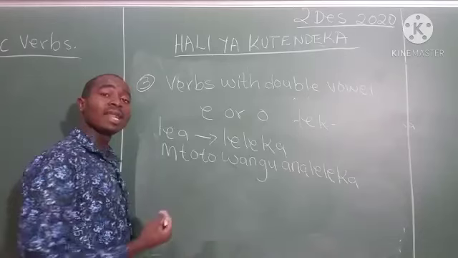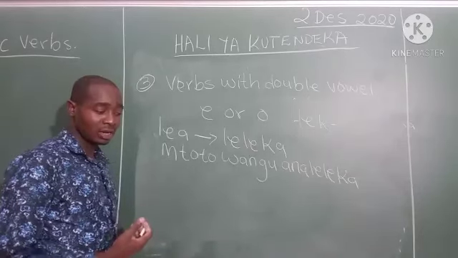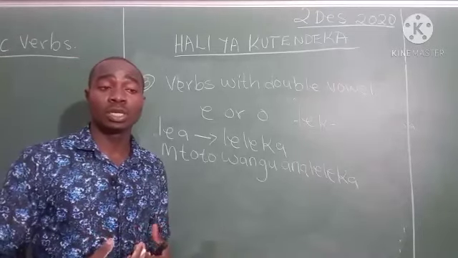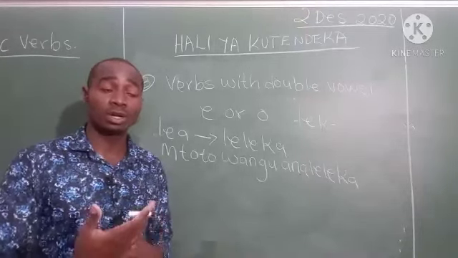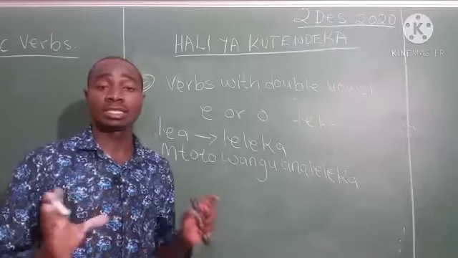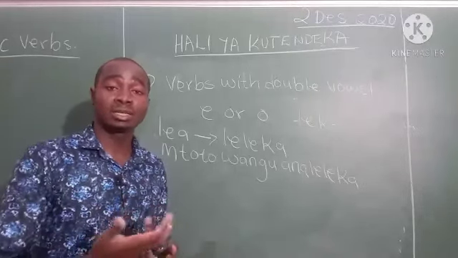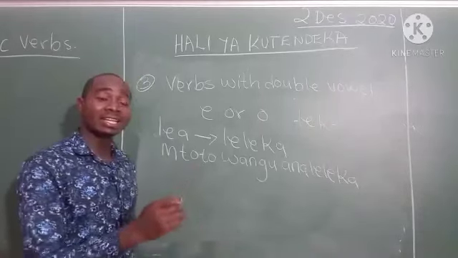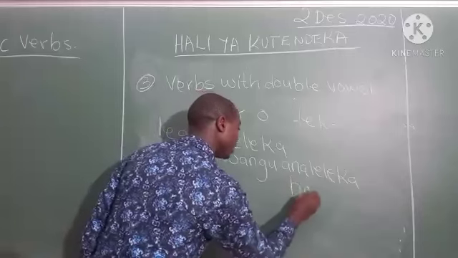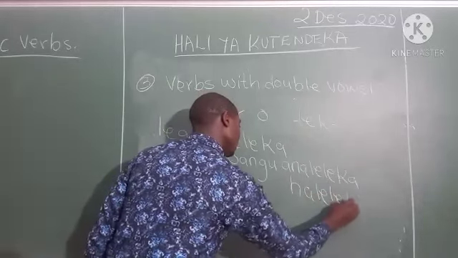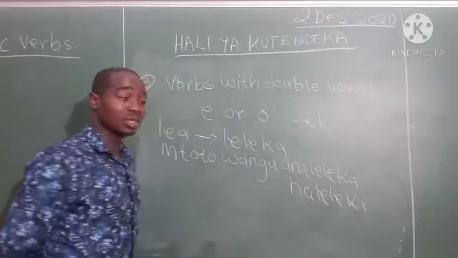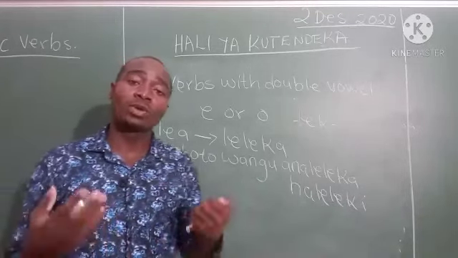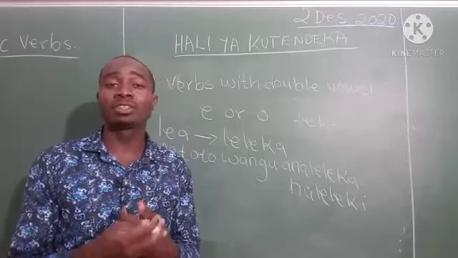Mtoto wangu analeleka. Mtoto wangu analeleka. You know, when you say mtoto wangu analeleka, it means this child is very good. You can actually bring him or her up. Analeleka, it doesn't disturb. Analeleka is raisable. When you say haleleki, this is a negation. Mtoto wangu haleleki, yani my child is not raisable.